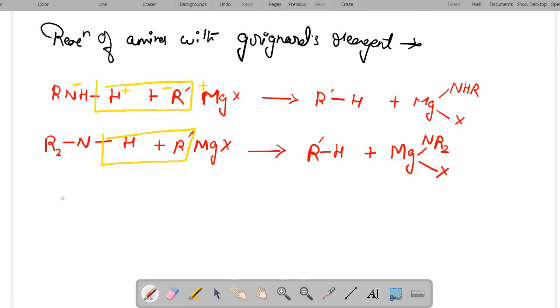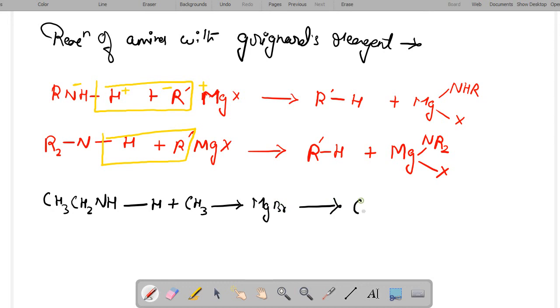Okay, so here we can take an example for the primary amine, CH3NH2 plus CH3MgBr. Here the production of methane plus magnesium methylamine bromide will take place.